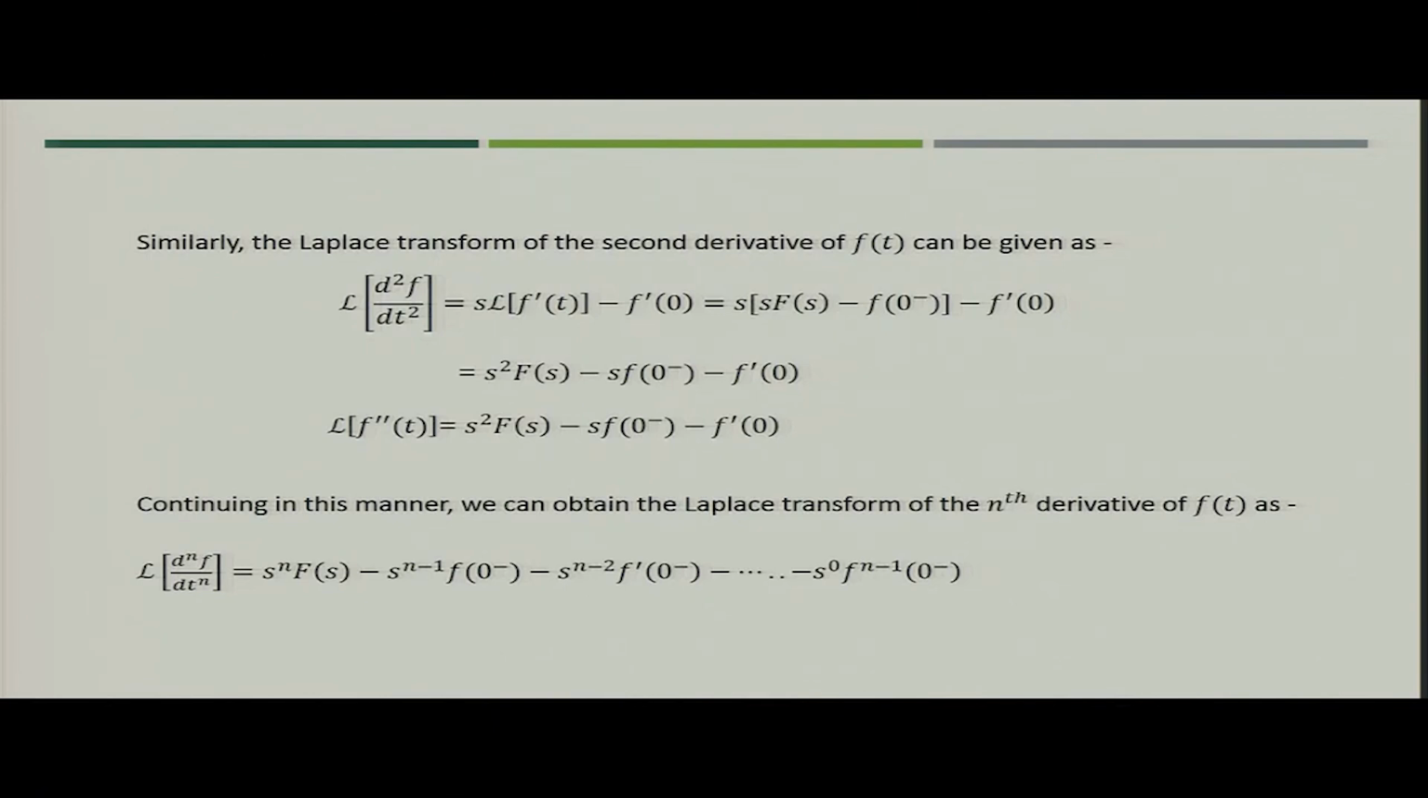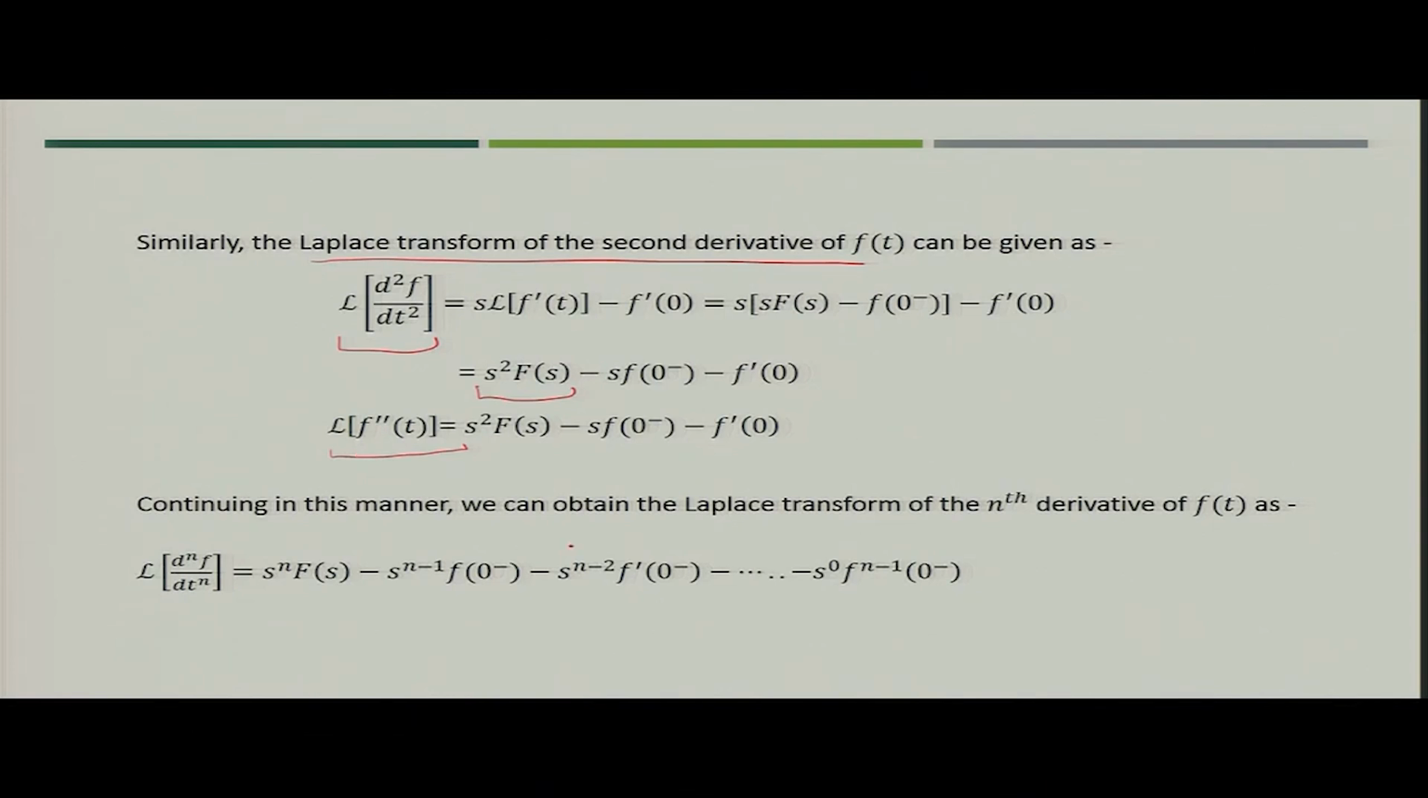So, now similarly you can take the second derivative of f(t) also. So, what you will get in case of the Laplace transform of d2f by dt2, you will get s square F(s) minus s times the value of function at 0, minus the derivative of f at 0, that is at t equal to 0. So, this is what you get for the Laplace of the second derivative of the function.